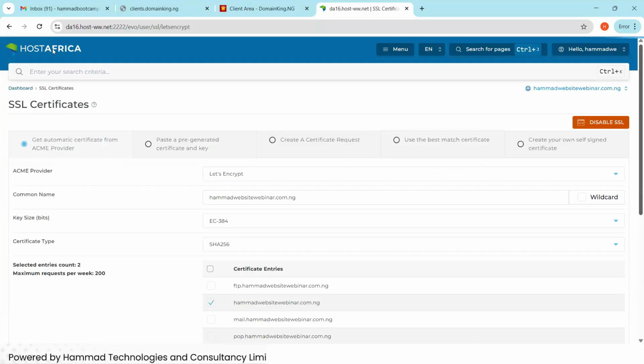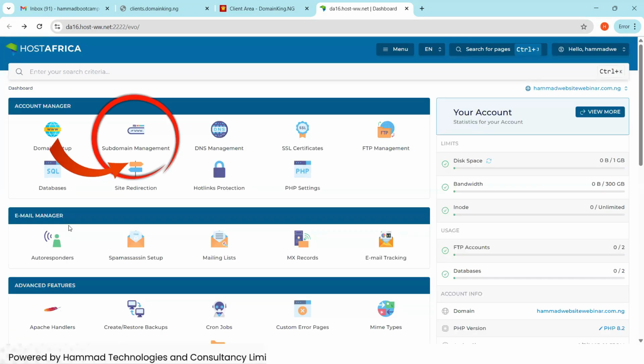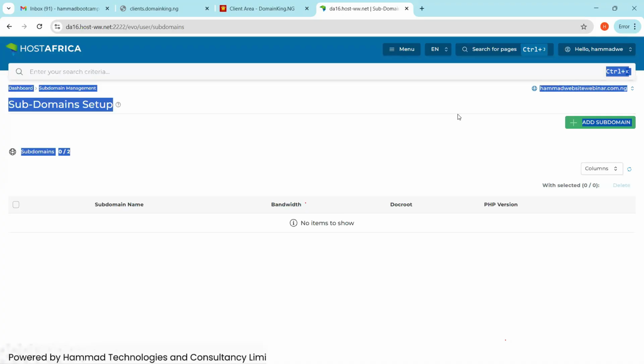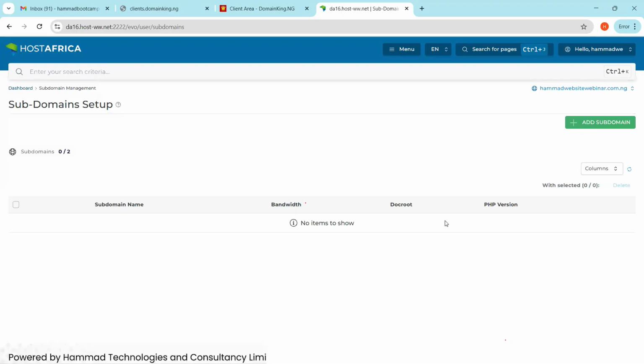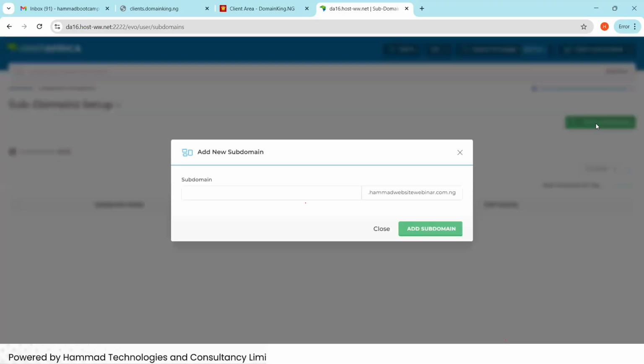So let's go back to the cPanel. Okay, so here you are going to create a subdomain, like I gave you the example of CAC. So we are going to create a subdomain. Then you click on that, then you click on add subdomain. When you click on add subdomain, we are going to give the subdomain. I told you CAC creates pre.cac.gov.ng or post.cac or search.cac. So you can create a subdomain for this domain that we have.